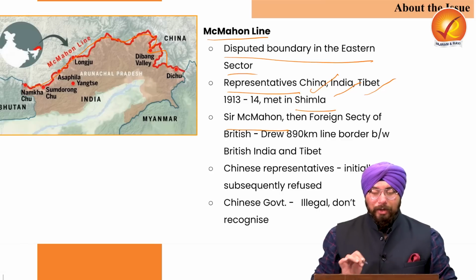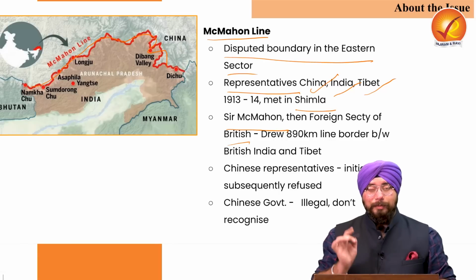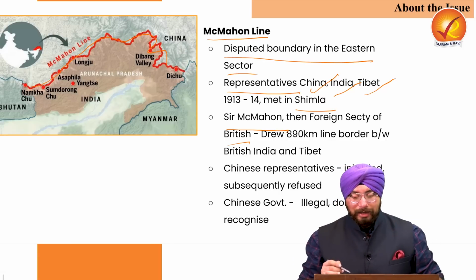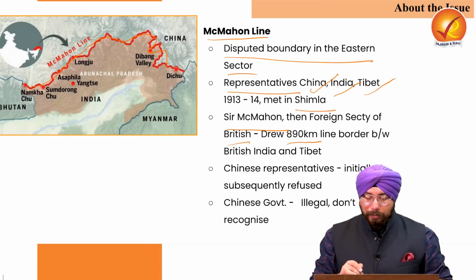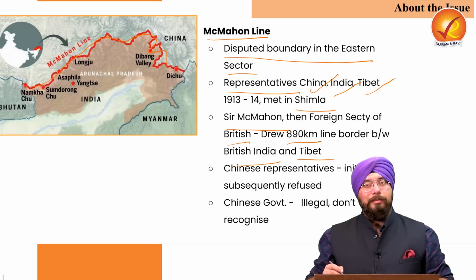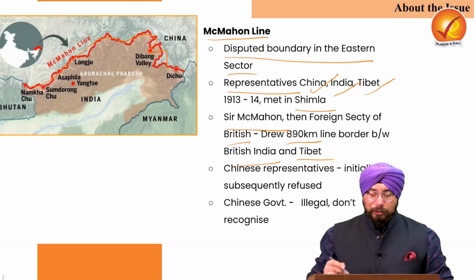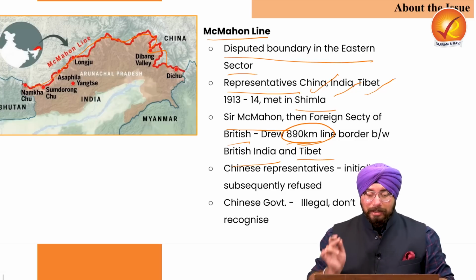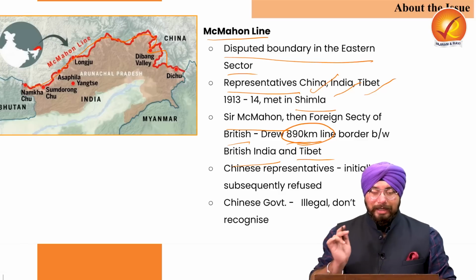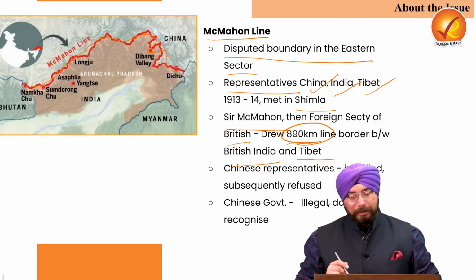Now, Sir McMahon was the Foreign Secretary of British during that point in time. And he drew a 890-kilometer line border between British India and the Tibet Autonomous Region. So, the 890-kilometer border line, which was created by Sir McMahon, came to be known as McMahon line.